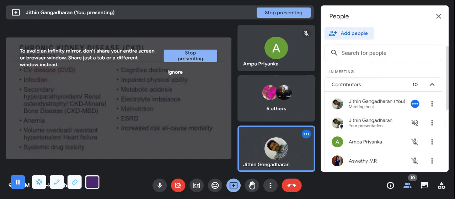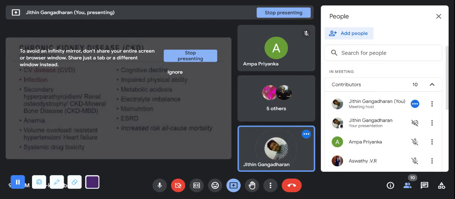Impaired physical ability. See, if the kidneys are not working, how will the person be able to do his physical abilities? There will be fluid retention. Edema will be there. The edema can be present anywhere. It may be a pedal edema. It may be a cerebral edema. It may be a pulmonary edema. Any edema can happen.